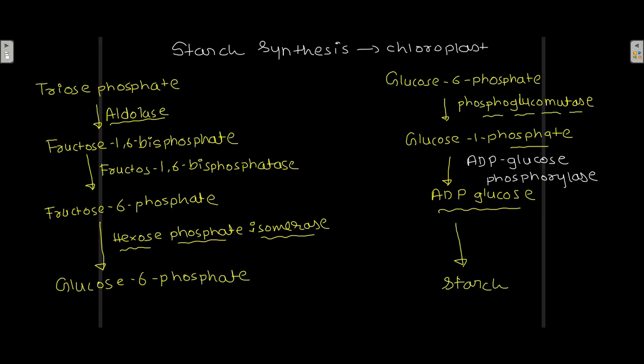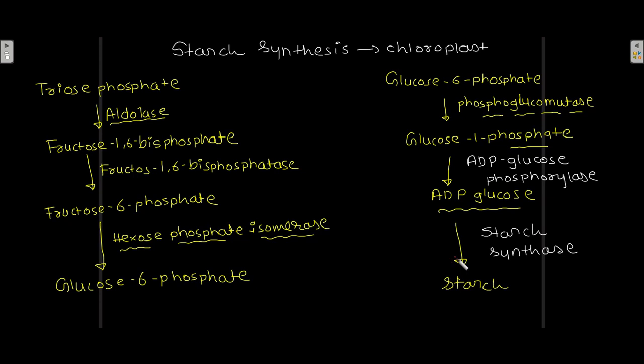Now the glucose residue from the ADP glucose is transferred to the non-reducing end of the terminal glucose of a growing starch chain. This glucose from the ADP glucose is transferred to the starch, and that is how the starch chain grows.